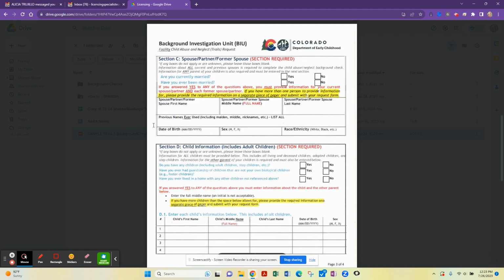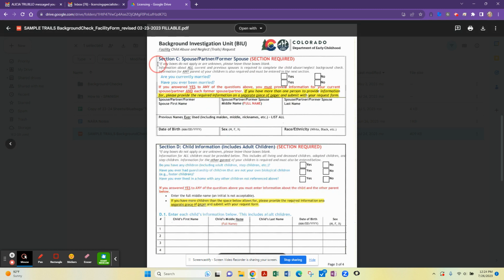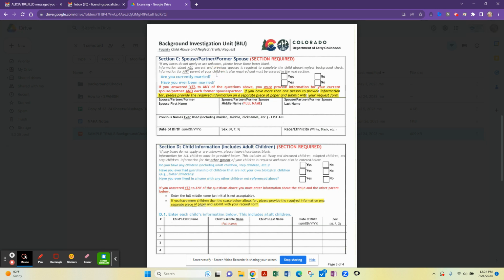On the next page, we have sections C and D. Section C is asking for spouse, partner, former spouses information. Here, there are 2 questions for you to answer. The first one reads, are you currently married? The second one reads, have you ever been married? If you mark no to both of these questions, you can move on to the next section. If you mark yes to either one of these questions, please provide the requested information below.